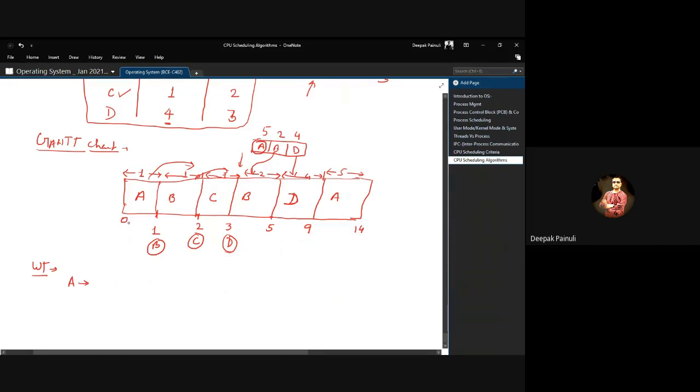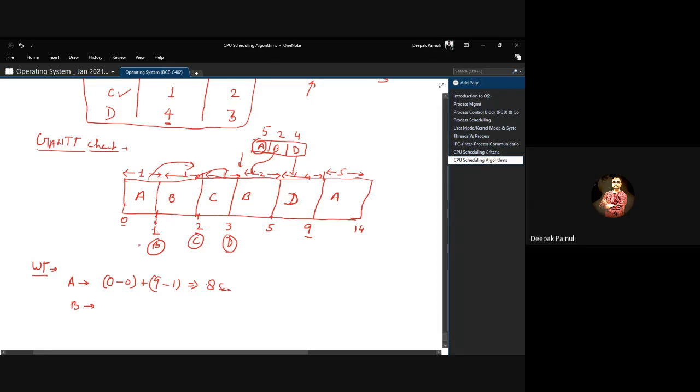it got the CPU here the first time at 0, and it arrived in the system at time 0, plus it again got the control of the CPU at 9, and when it was suspended, it was suspended at 1, right? So it will be 8 seconds for A. For B, let us check.